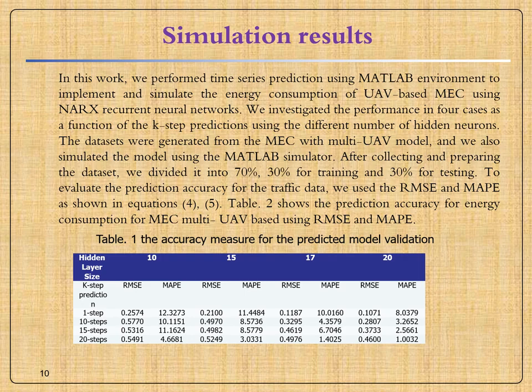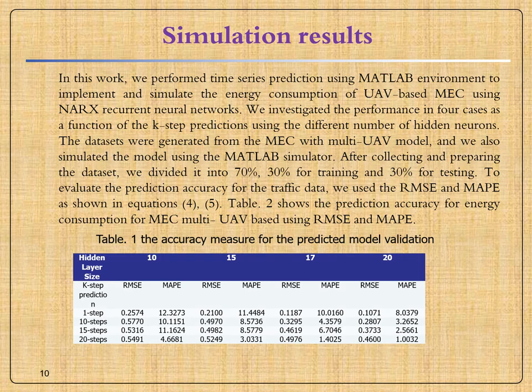As shown in the table, in the case of 10-step prediction, the model predicted with 20 hidden neurons outperformed its competitors, and the maximum average improvement in this case is 6.8. On the other hand, the model predicted with 17 hidden neurons has prediction accuracy approximately equal to that of the model with 20 hidden neurons. Moreover, the maximum average improvement is 5.7.